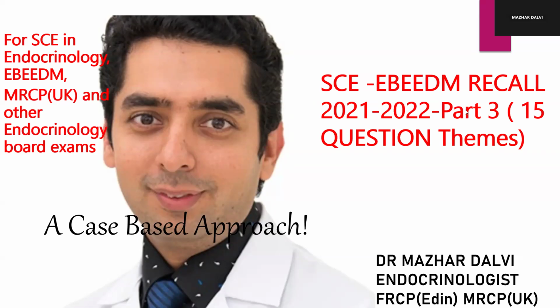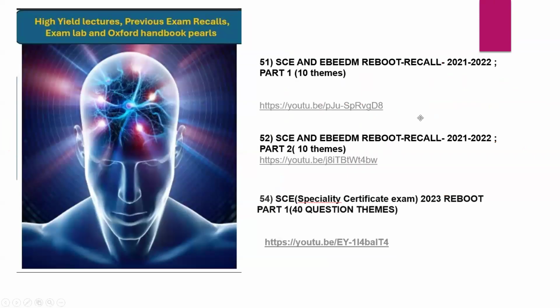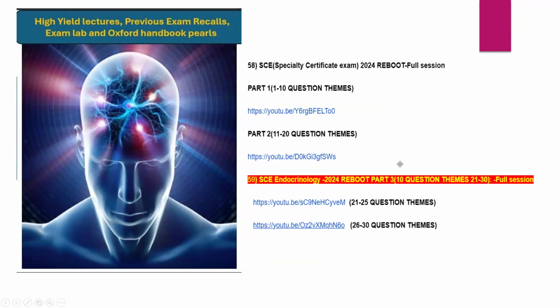In today's session, I'm going to cover another 15 question themes from the Specialty and European Board exams of 2021 and 2022. This is a recall from the past exams. This is a continuation to my previous sessions of part 1 and part 2, where I had covered around 20 themes. And of course, you're aware that I have a session of around 30 question themes from the SCE 2023 exam and around 30 question themes from the 2024 exam as well. I'll be coming up with another session of the 2024 exam recall for another 30 questions in my next session.